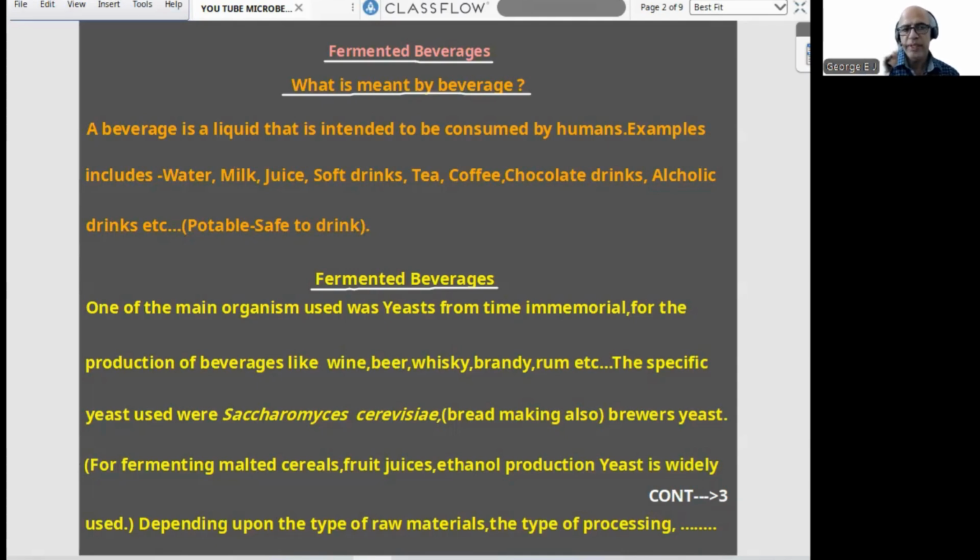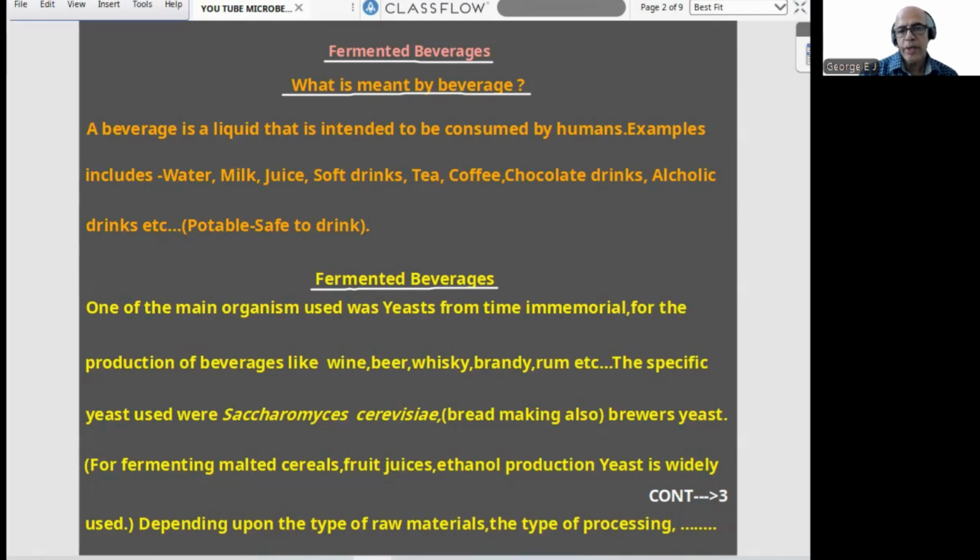The specific yeast commonly used is Saccharomyces cerevisiae. Yeast is also concerned with bread making, so brewer's yeast, baker's yeast, different names are there. That is Saccharomyces cerevisiae. And remember, yeast is a unicellular organism. It is a eukaryote. That itself is a question: eukaryotic unicellular organism, yeast.